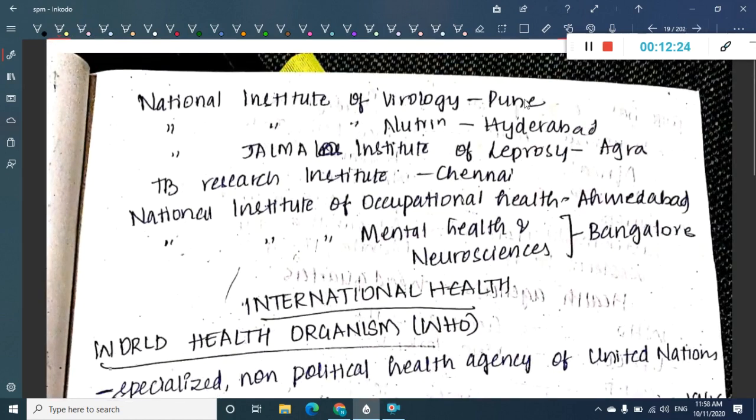So, National Institute of Virology is in Pune, National Institute of Nutrition in Hyderabad, National JALMA Institute of Leprosy in Agra, TB Research Institute in Chennai, National Institute of Occupational Health in Ahmedabad, National Institute of Mental Health and Neurosciences in Bangalore. So these are the